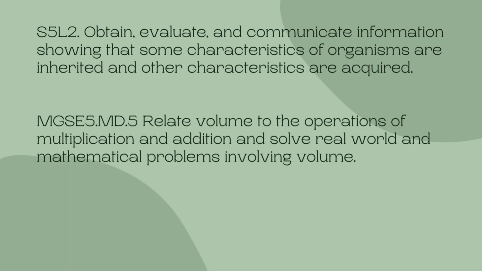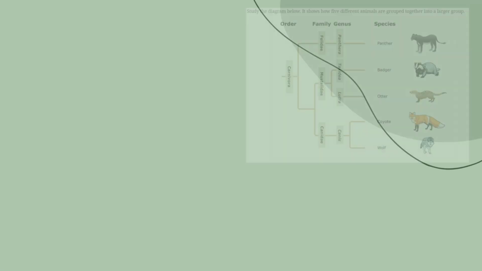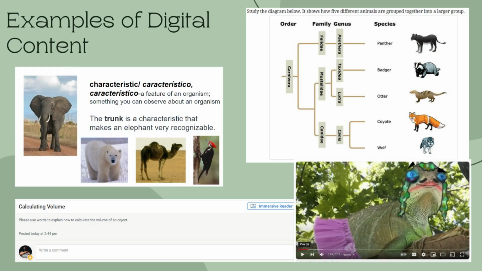The standards that were covered in this lesson are Georgia Standards of Excellence in Science and Math. The science standard is about inherited and acquired traits, while the math standard focuses on calculating volume. Student content included vocabulary support, images, content from their textbook, and videos.